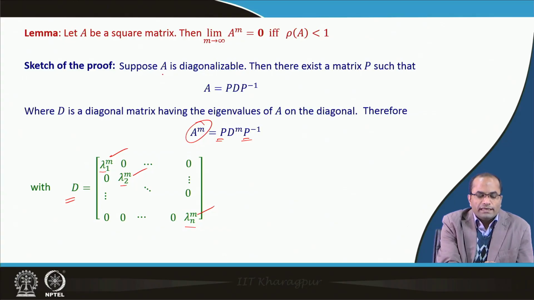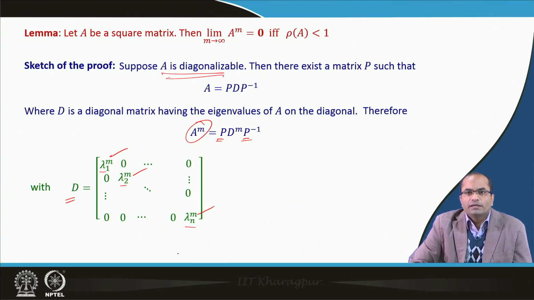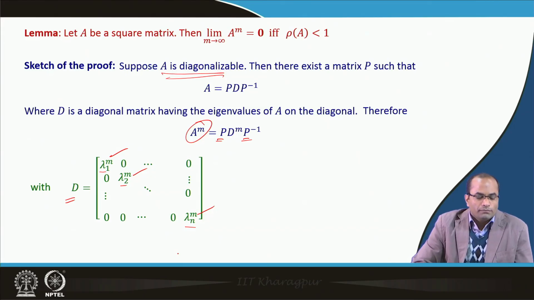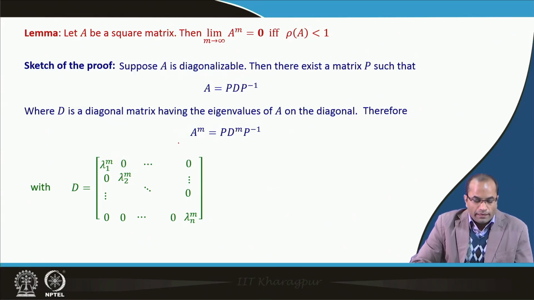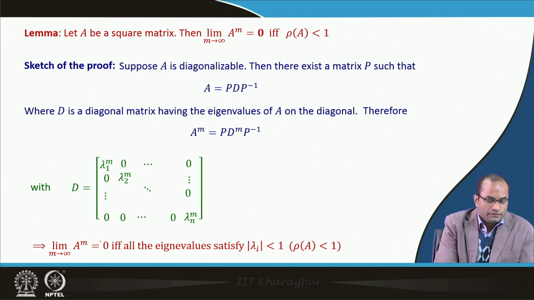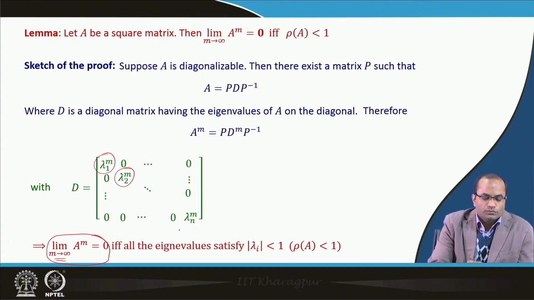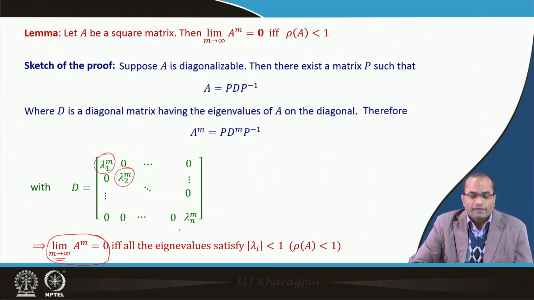So, we assume that A is diagonalizable, and these lambdas may not be distinct. Some of them may be repeated, but still, since it is diagonalizable, we will have such a form for D. And now it is clear that A power m, as m approaches infinity, at the end we have lambda 1, lambda 2, and the power goes to these eigenvalues.